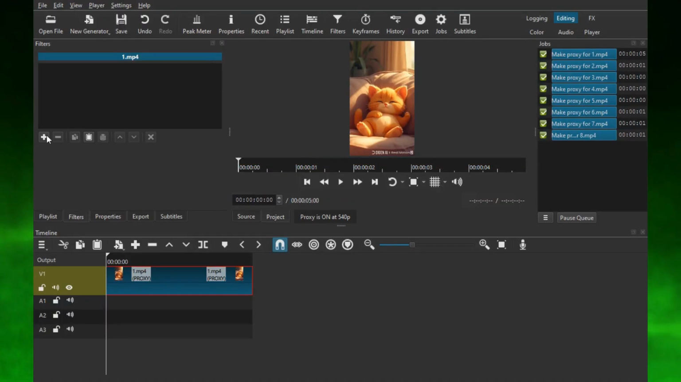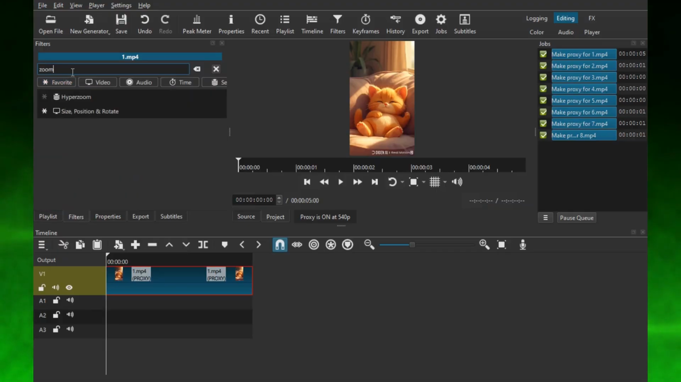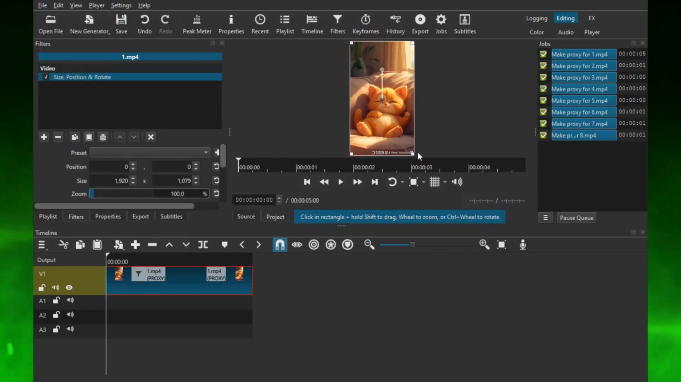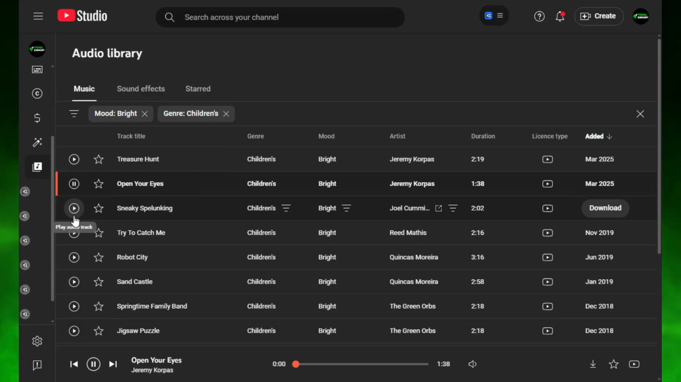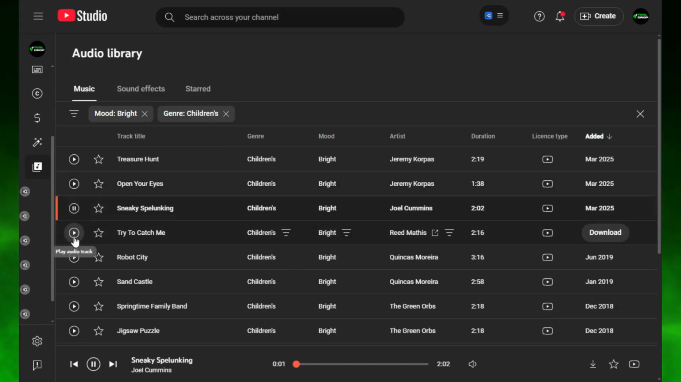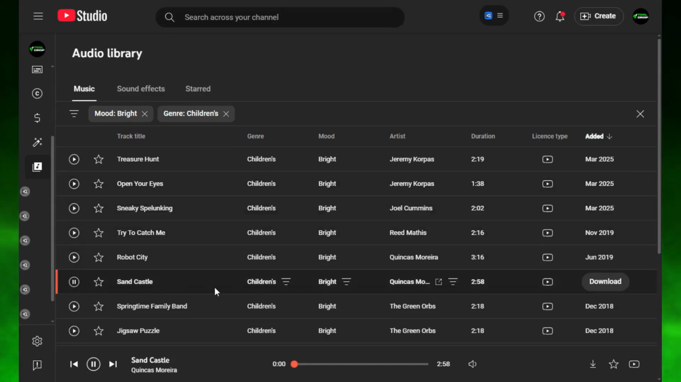You can use free editors like CapCut or Canva for this. I drag in all of my clips, arrange them in order, and add sound effects and background music to give it personality. For music, I recommend using the YouTube audio library. Everything there is copyright free, so you won't get into trouble.